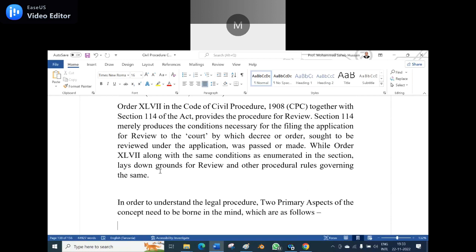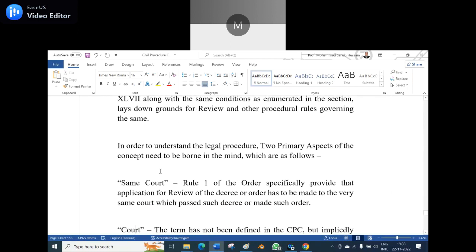In order to understand the legal procedure, two primary aspects of the concept need to be borne in mind, which are as follows. Same court: Rule 1 of the order specifically provides that the application for review of the decree or order has to be made to the same court which passed such a decree or made such order. That means a review can be done by the same court again, which passed the order.